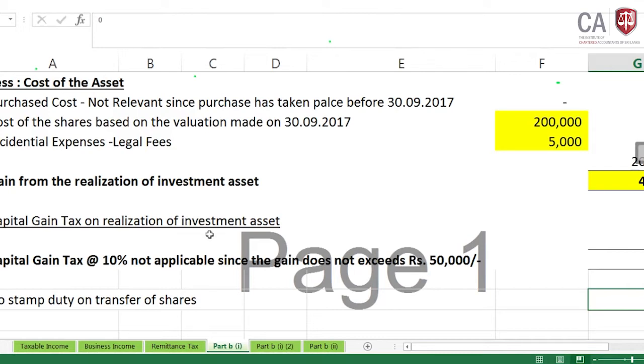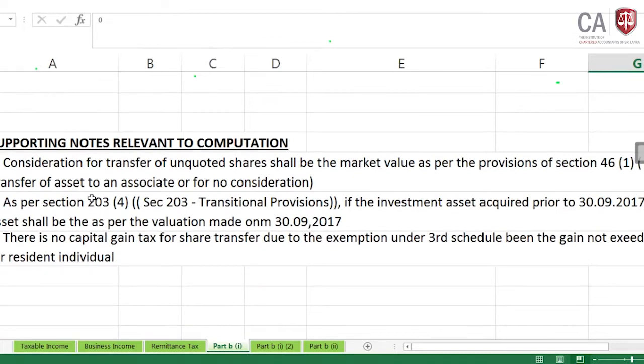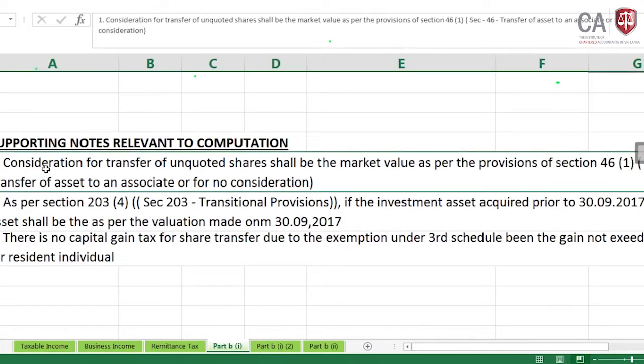But where are the supporting notes? Come to the supporting notes relevant to the computation; all the assumptions we have to put here. The first one: why we have taken the market value. The consideration for transfer of unquoted shares shall be the market value as per the provision of section 46 subsection 1. What is section 46?